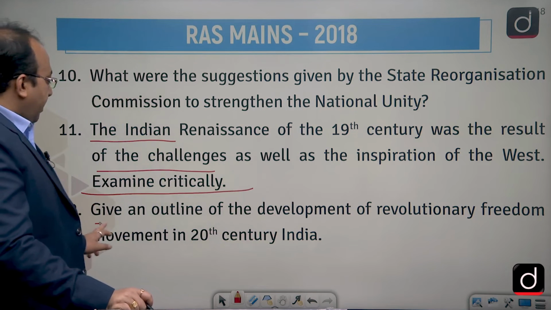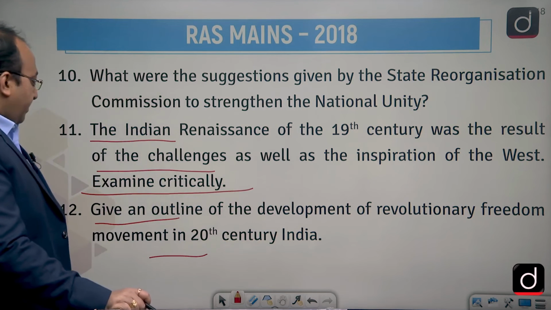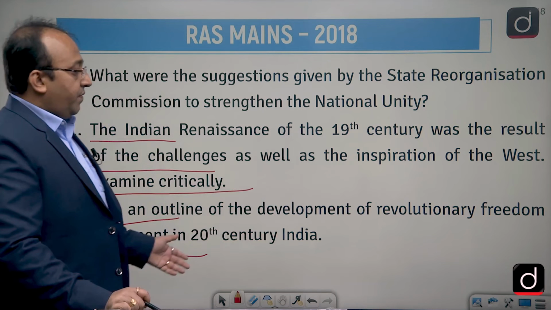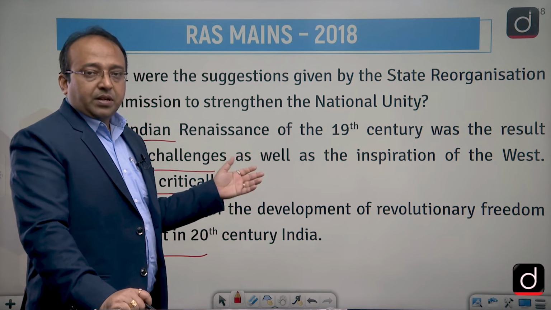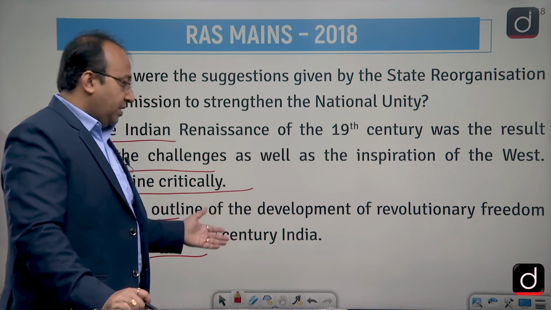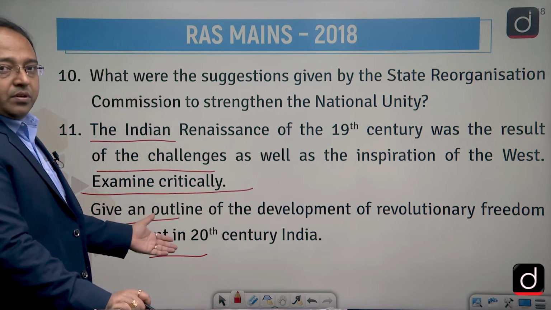All right. Give an outline of the development of the revolutionary freedom movement in the 20th century. So the revolutionary freedom movement is what I just बताया था आपको मैंने. Bhagat Singh, Chandrasekhar Azad. In the same context it has been asked to you. All right.